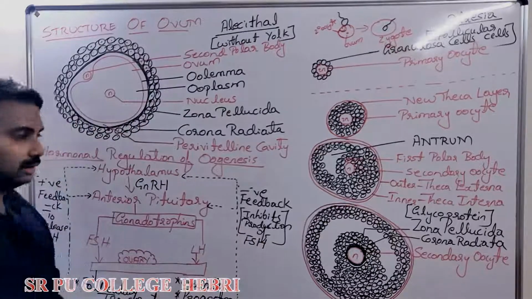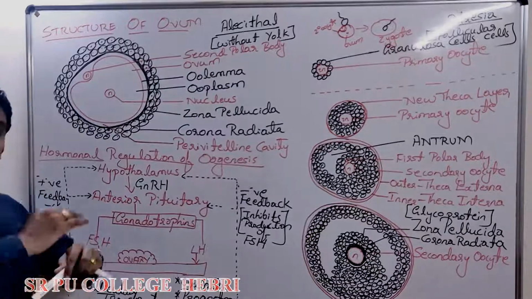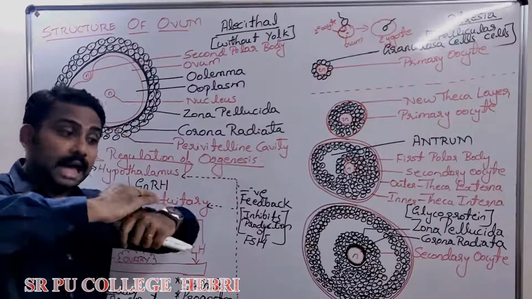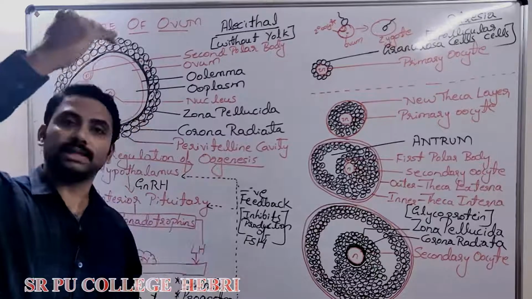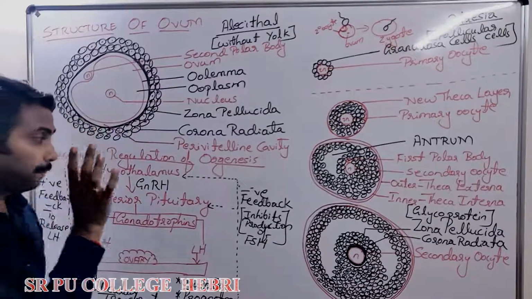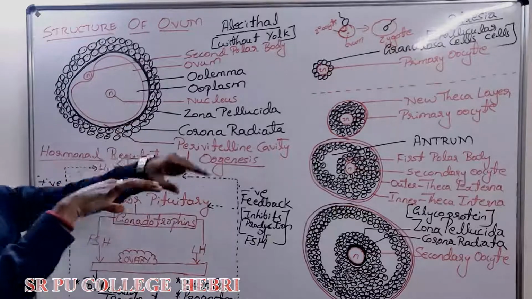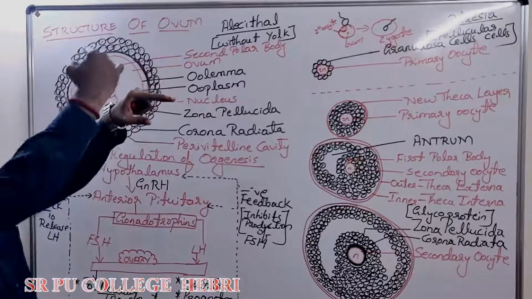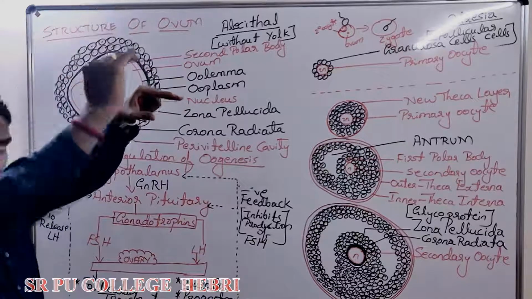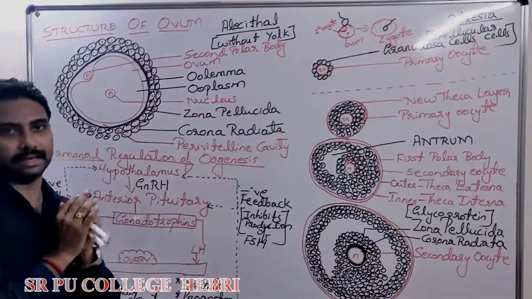Remember this, it has appeared as a NEET question also. Very important. In the female, as progesterone level increases in her blood, what happens to the production of FSH? It decreases, because progesterone gives negative feedback.